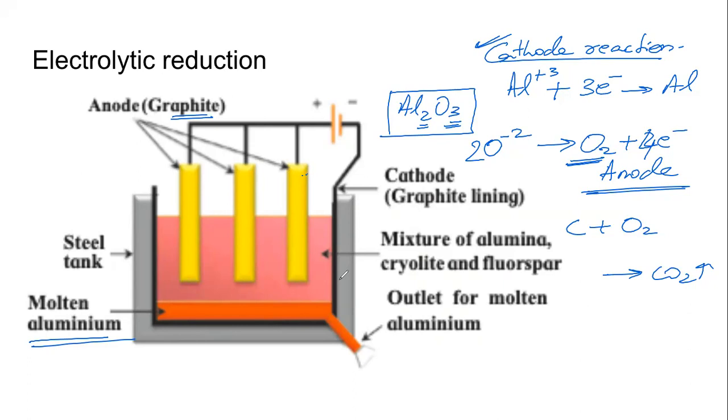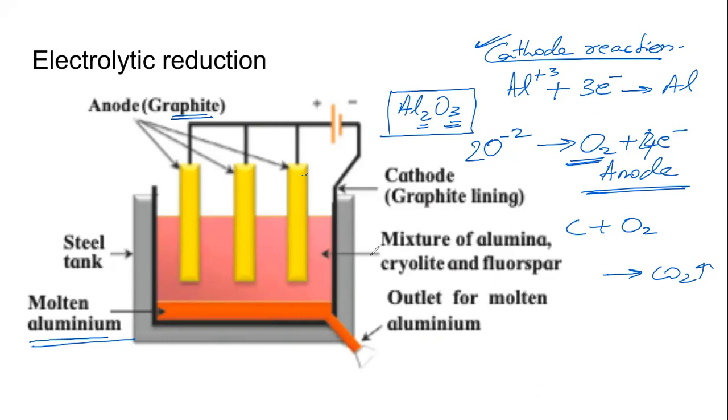This is now perfect. Now this question can be asked as to draw the diagram. This question can also be asked where the diagram will be given. You may be asked to label certain things. You will be asked, where is the aluminium depositing? What is happening to the anode?